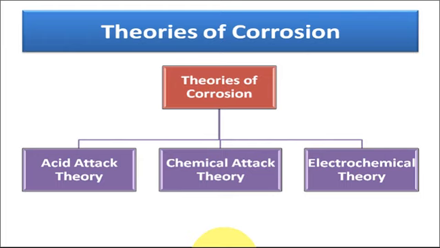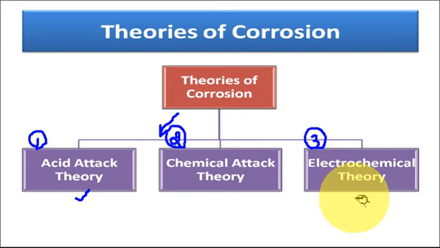Now, coming towards the next topic, that is the theories of corrosion. To explain the mechanism of corrosion or the reason of corrosion, three types of theories have been given. These theories are acid attack theory. This is the first theory given to explain the corrosion of iron. Second is the chemical attack theory, which is called the dry corrosion, which explains the corrosion in absence of moisture. Third one is the advanced theory, which is called the electrochemical theory, and it is also known as the wet corrosion. So let us discuss one by one.